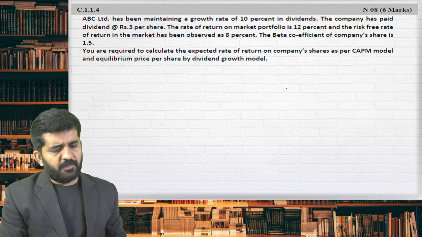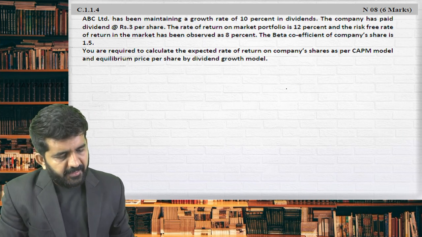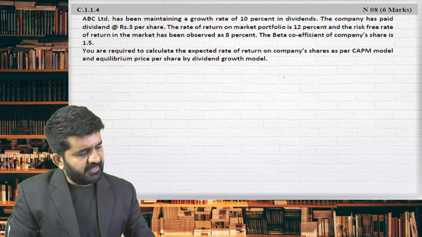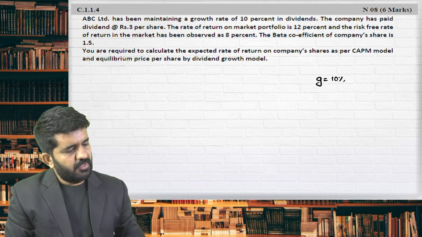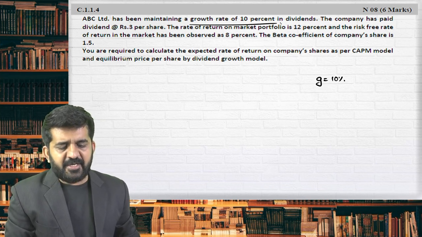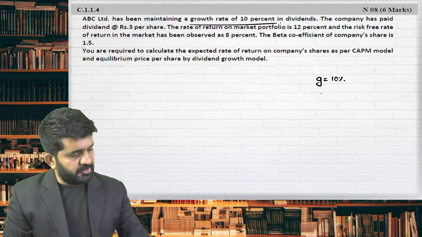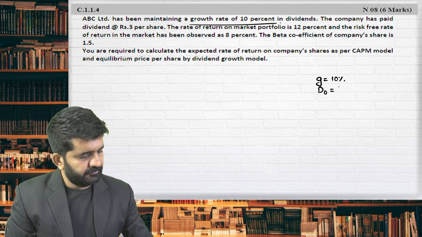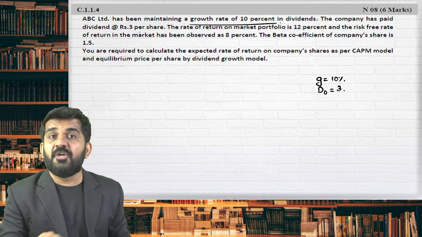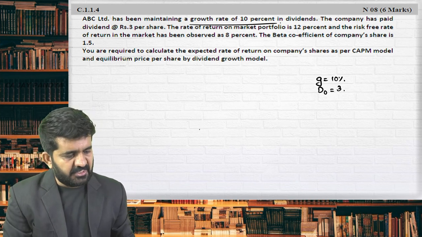Let me go to 1.1.4. ABC Limited has been maintaining a growth rate of 10% in the dividend. The company has paid dividend at the rate of rupees 3 per share. Has given a dividend, means 3 should be taken as D0.